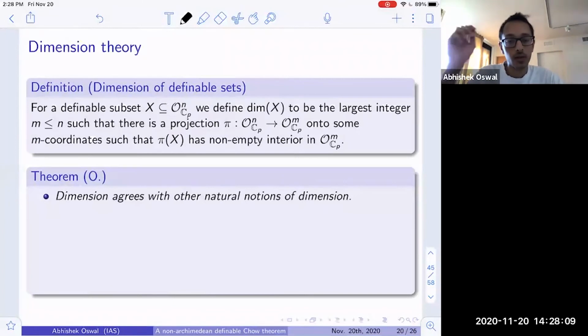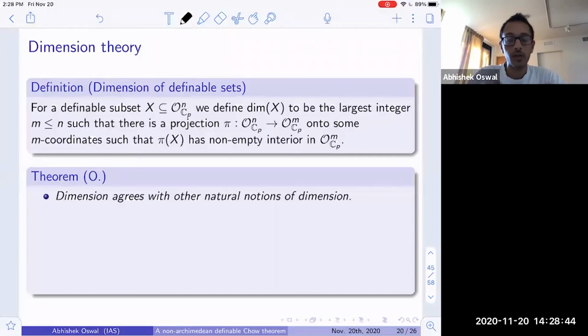And so one thing that one proves is that this notion of dimension agrees with all other natural notions of dimension. So for instance, in the rigid subanalytic setting, there's a notion of dimension given by the stratification theorem. Every subanalytic set can be stratified as a union of manifolds. In that setting, one defines the dimension to be the maximum dimension of a cell, or of one of these manifolds, occurring in that decomposition. And so that notion of dimension agrees with this notion of dimension.